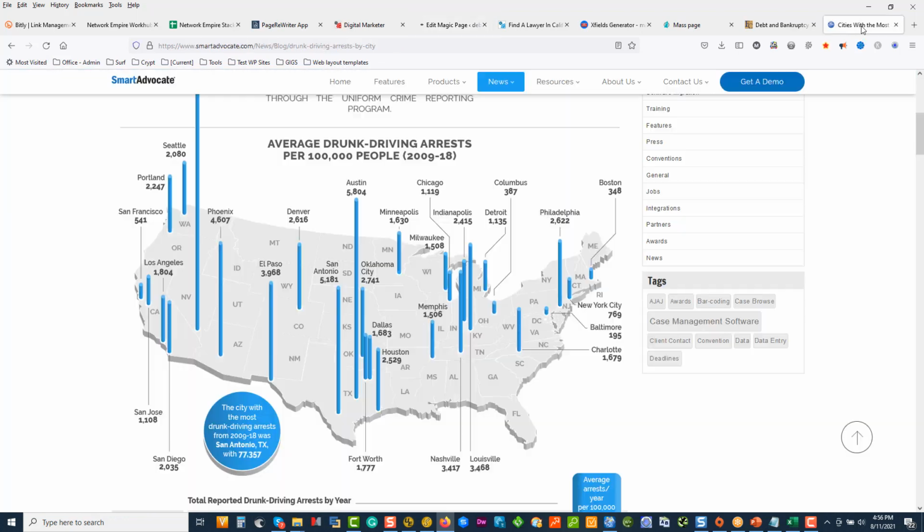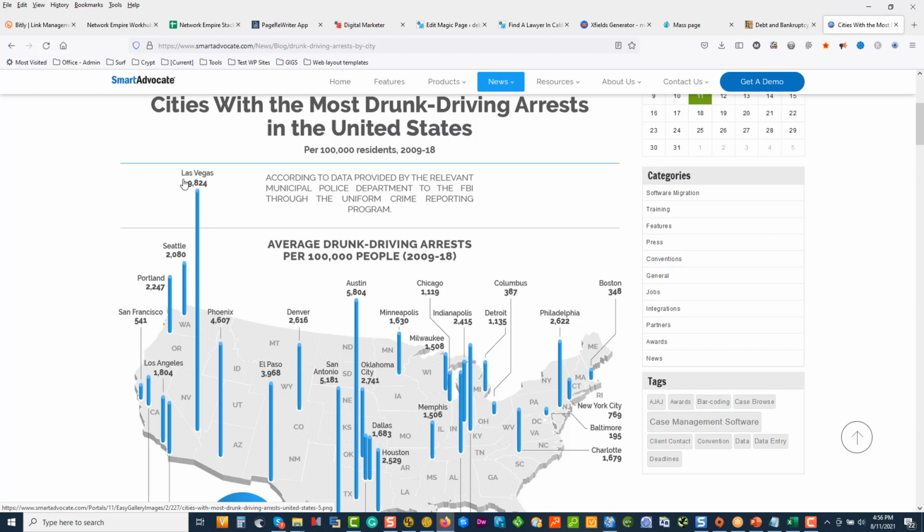Now, obviously, we'll go in now and we'll start making decisions, smart decisions. Are we going to go focusing on Austin? Or are we going to focus in on Las Vegas? This is where the people get drunk. If it's a DUI website, I'm going to really put a lot of attention over here. In my keyword research, am I going to go draw drunk driving in Austin? No.